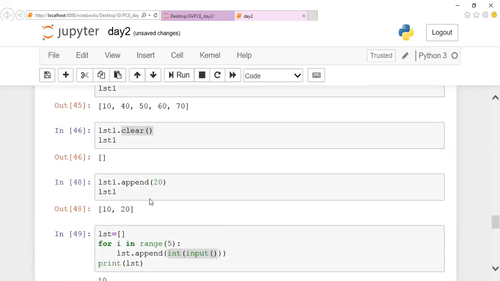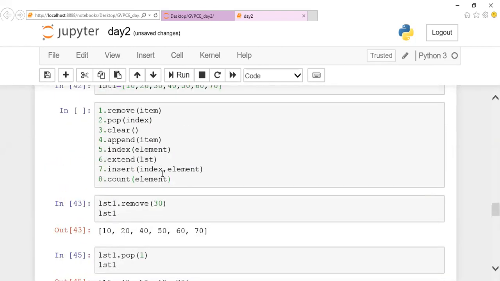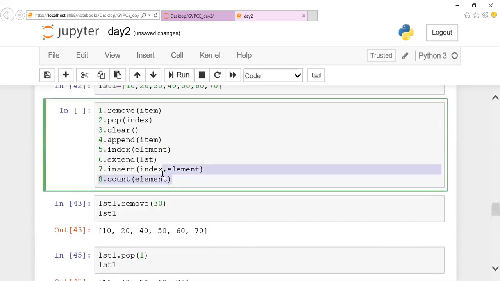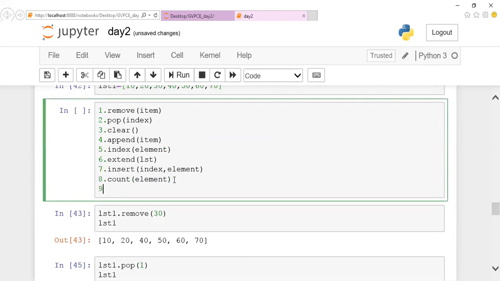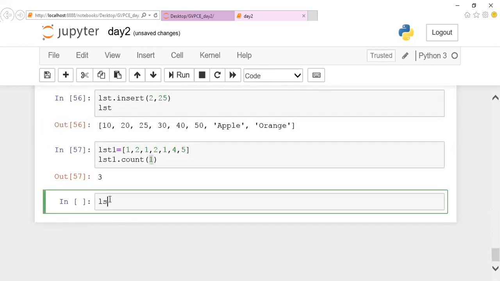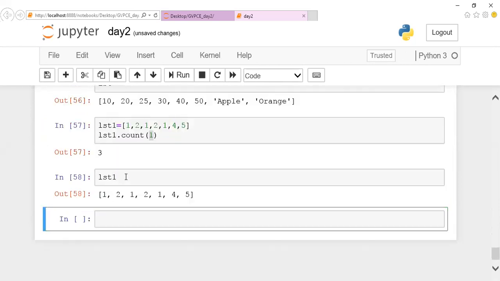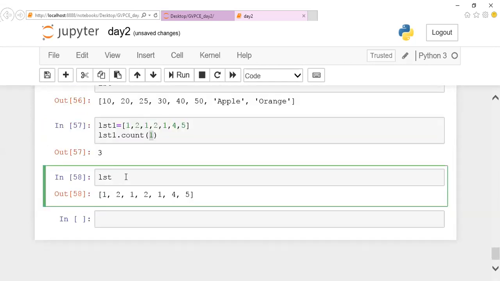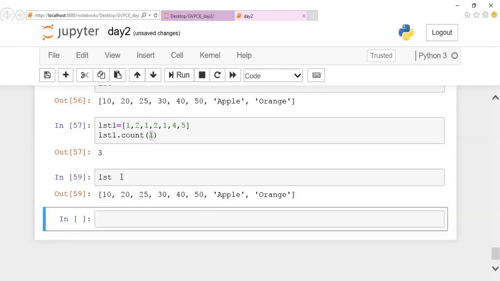And the next one is reverse. If you want to reverse your list, I can make use of reverse. By default, we know that by using slicing, by mentioning colon colon minus 1, you can reverse it. Apart from this, by using the reverse method, you can reverse it, guys. Here, each and every time I'm supposed to scroll up and down. Okay, we'll take a list. List1 is there, right? We'll take some other value. Okay, this is a list.